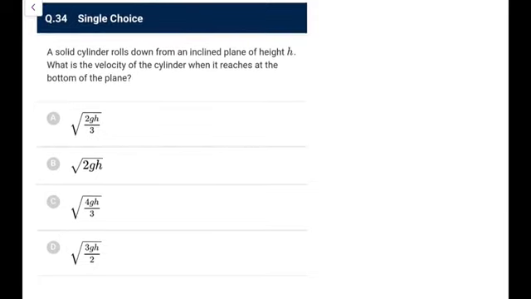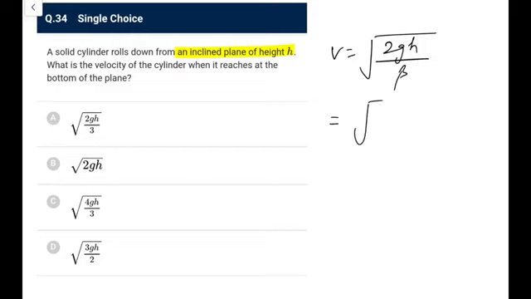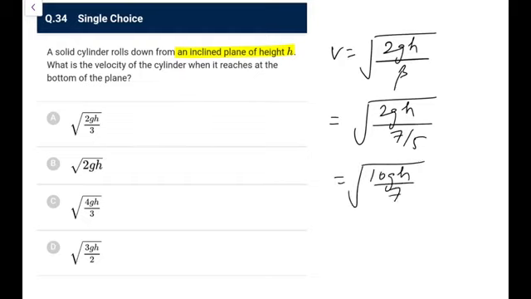A solid cylinder rolls down an incline of height h. What is the velocity of the cylinder when it reaches the bottom? You directly know, in this case velocity is root 2gh by beta, no energy loss, and directly we can write, we have done it many times. Beta for solid sphere is 7 by 5, so it becomes root 10gh by 7. Sorry, it is a solid cylinder, not sphere. I was lucky that the options are not there. Solid cylinder means beta is 3 by 2, so it is root 4gh by 3. So go for option C. Next,